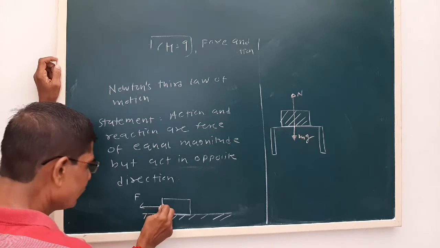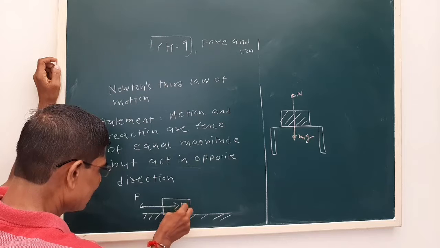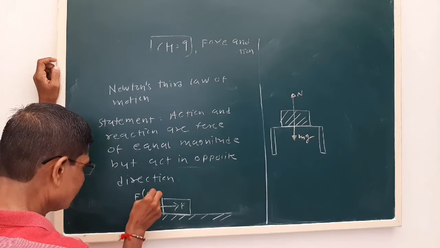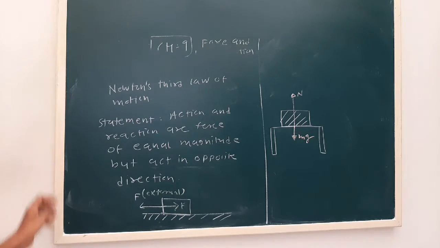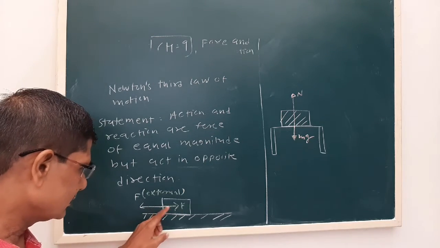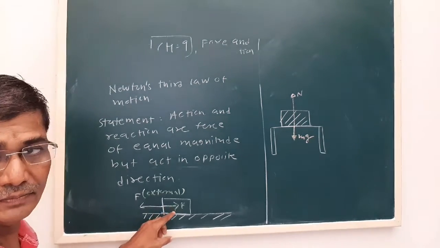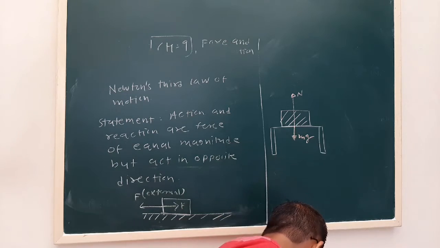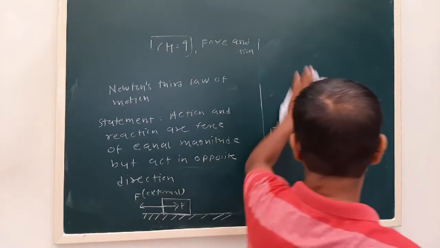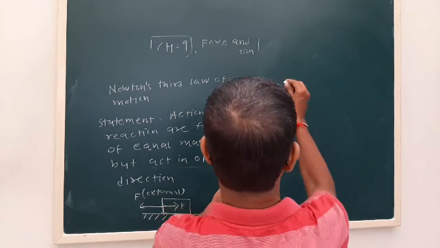So there should be a force which balances your external force. So to every action there is a reaction. What is the outcome of Newton's third law of motion? The forces are always in pair. That should be kept in mind.